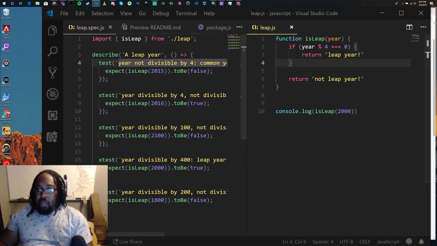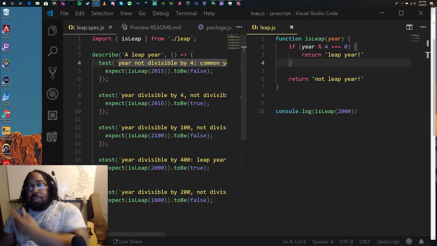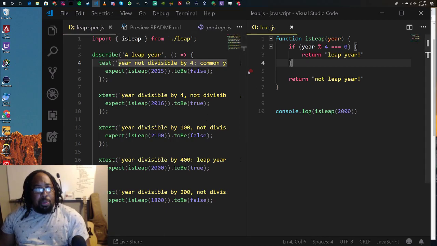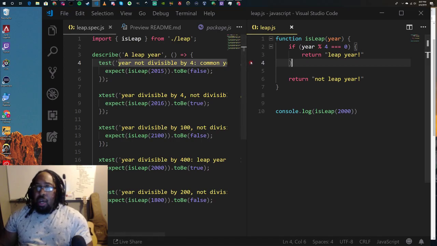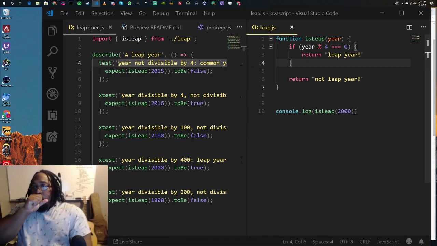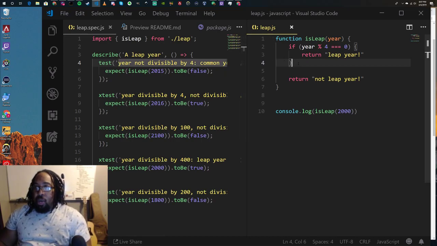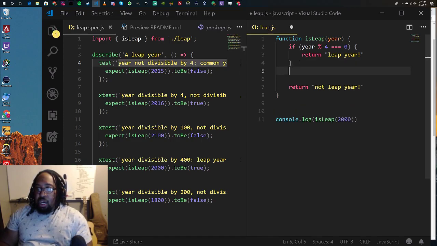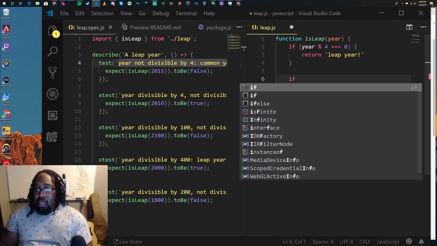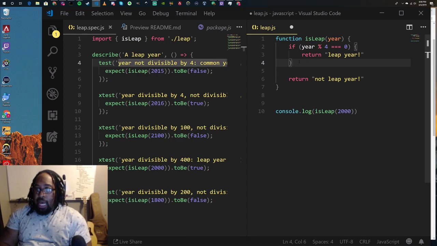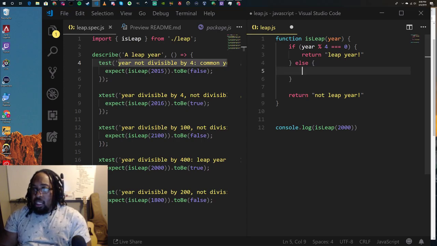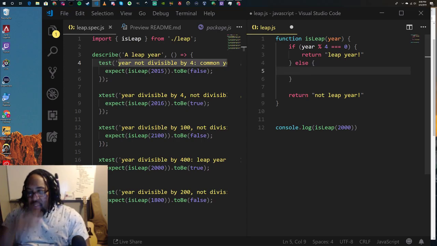So let's see here. This is probably a better case for a switch statement, but we'll keep along with the ifs and the if elses because they're simple to follow for now, and then we'll convert it later at the end. So what we do have here, we told it one conditional. I've seen weird things where you can do another if statement all the way down for each of these, but you don't want to do that. You can do them in one block. You can do an else, and I think that's how you do it in JavaScript. I don't know the syntax for it, but this looks right. It looks like it's going to work.